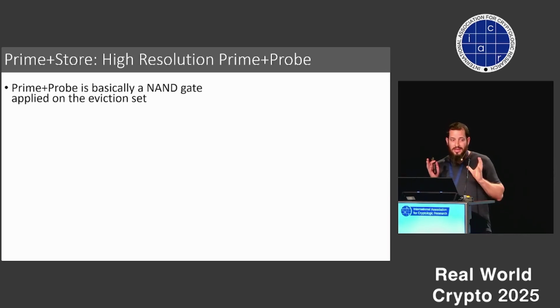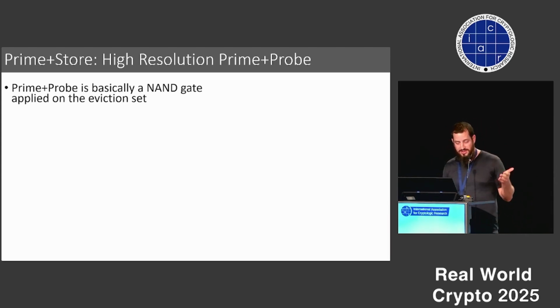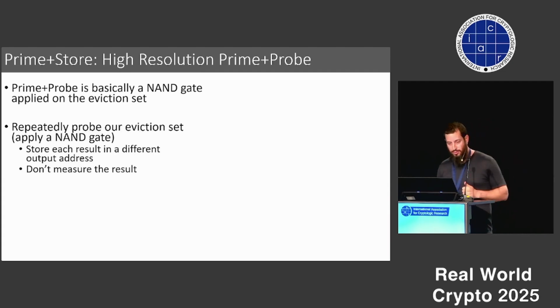And the main idea behind it is that if we look at prime and probe, we can see that this is actually a type of a NAND gate applied on the eviction set. Think about it or read the paper, you will see it.